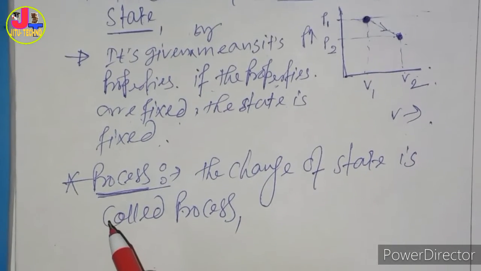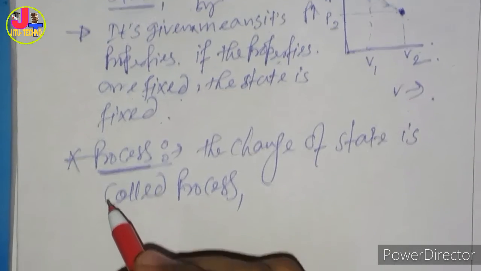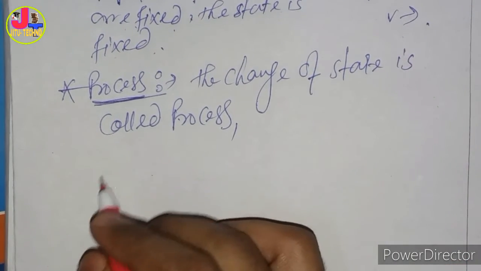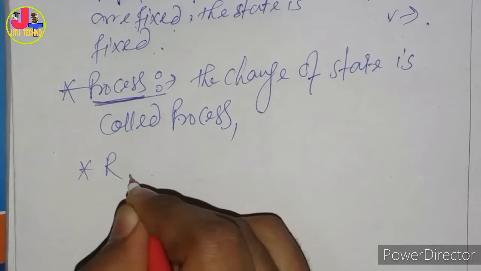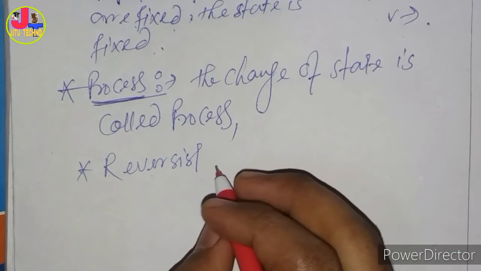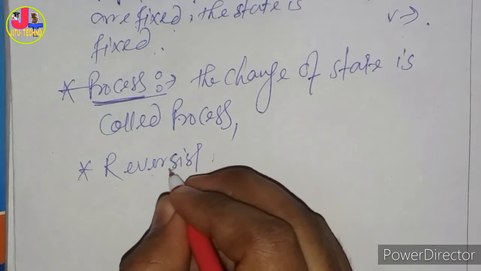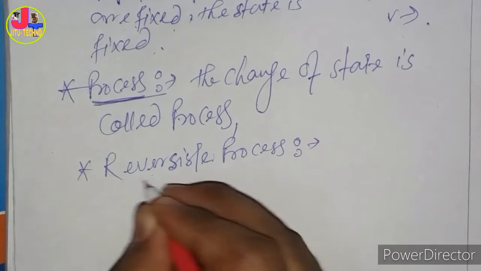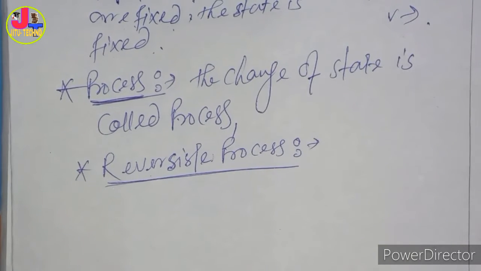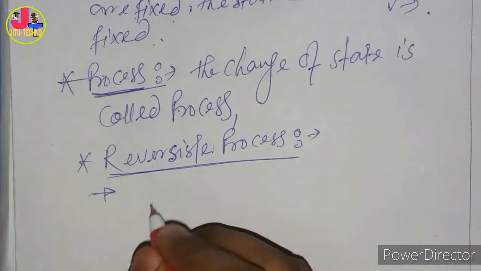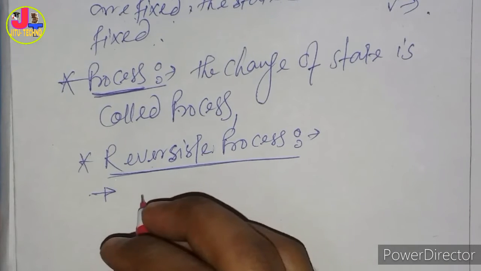Now we come to the most important concept: reversible and irreversible processes. Now we are discussing the reversible process. We must always keep in mind that if two conditions are satisfied, then we can say it is reversible. One is that it follows the same path.